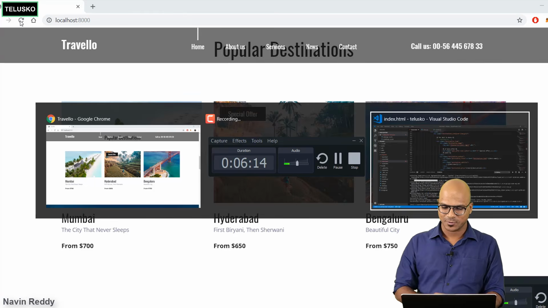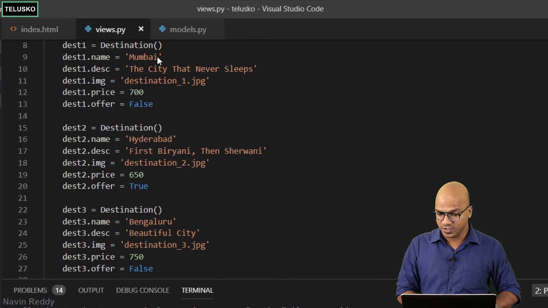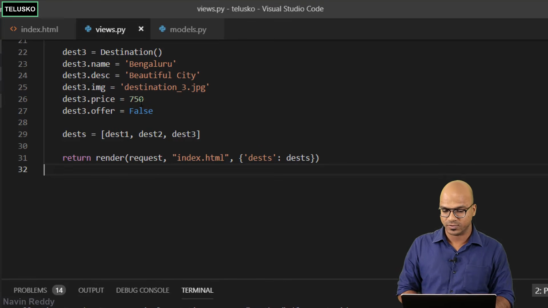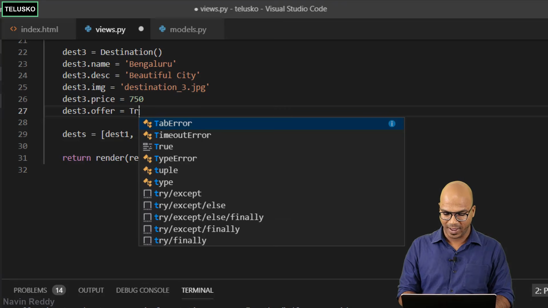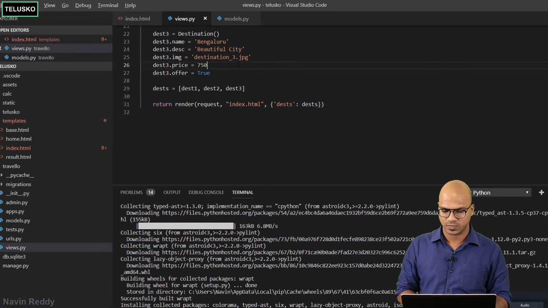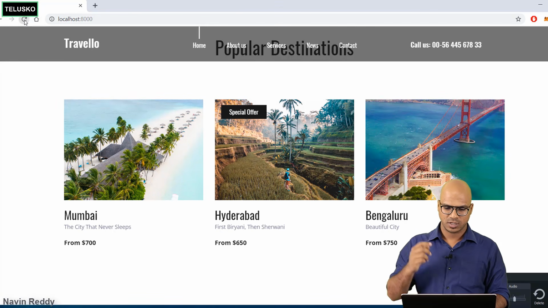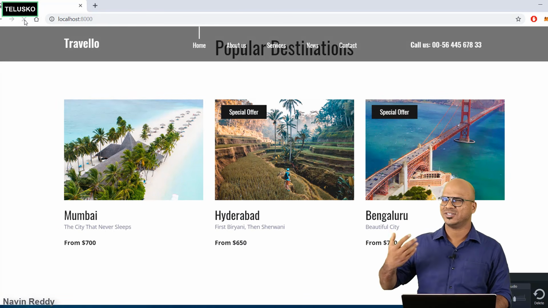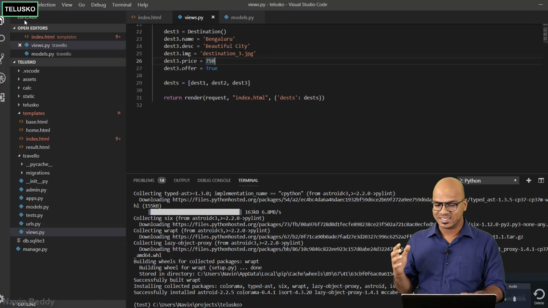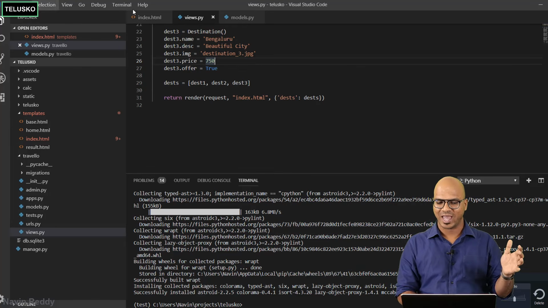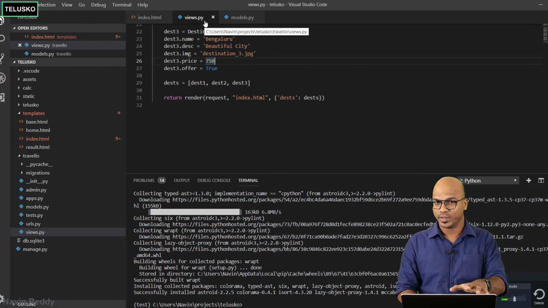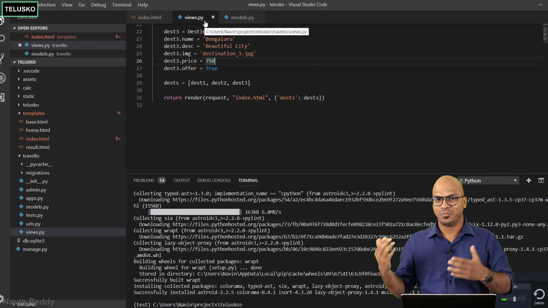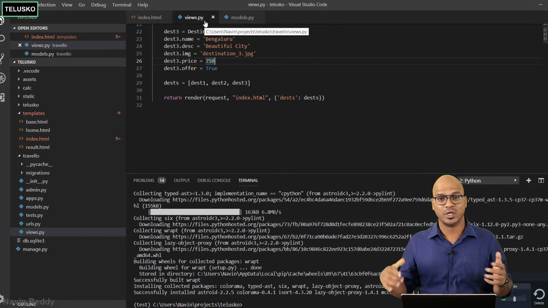So if I go back to my code, and let's say in the views, I also want to give the special offer to Bangalore, I will say true for Bangalore as well. And let's refresh. And this is how you can make stuff dynamic. Now imagine this thing coming from a database. You don't even have to change anything in the code. Just go to the database. There will be a field offer. So from true, just make it false with a SQL query, or maybe with the help of the admin panel.